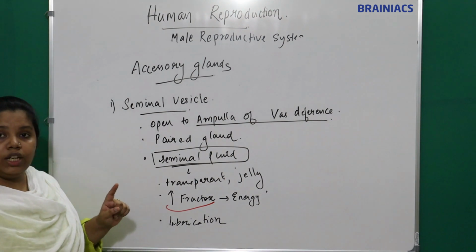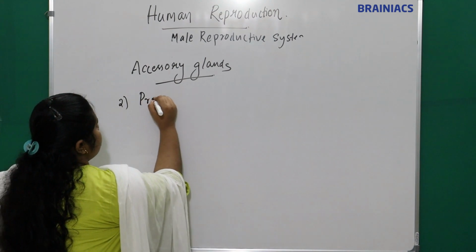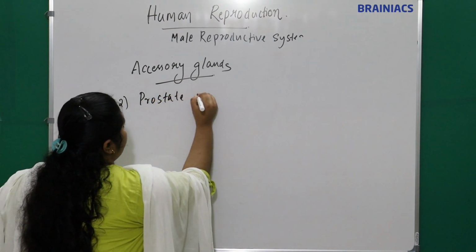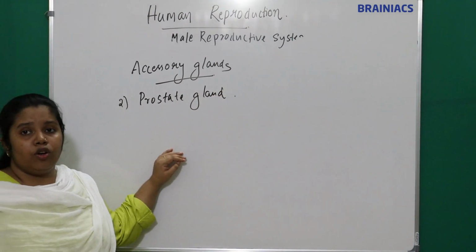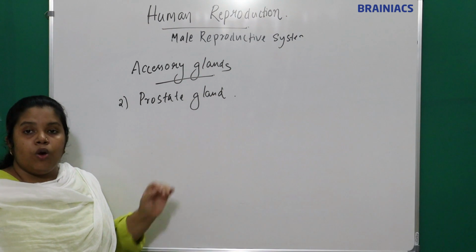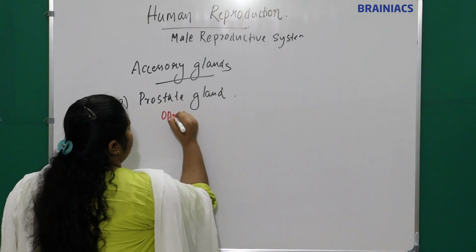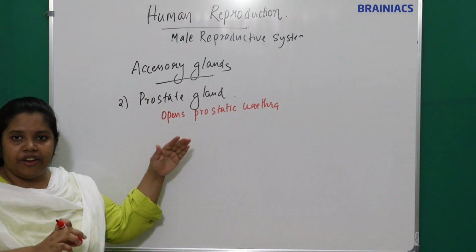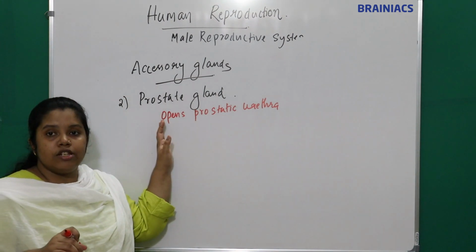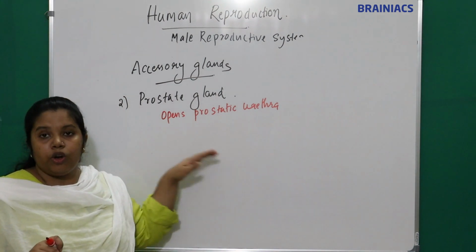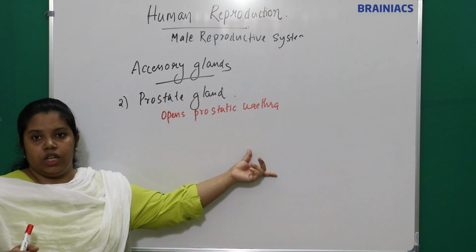Now we'll move on to the second gland. The second gland is the prostate gland, or prostatic gland. Where does it open? It opens into the prostatic urethra. From the ejaculatory duct it opens into the prostatic urethra, or maybe in the question it will be given just urethra. So the prostatic gland opens into the urethra.